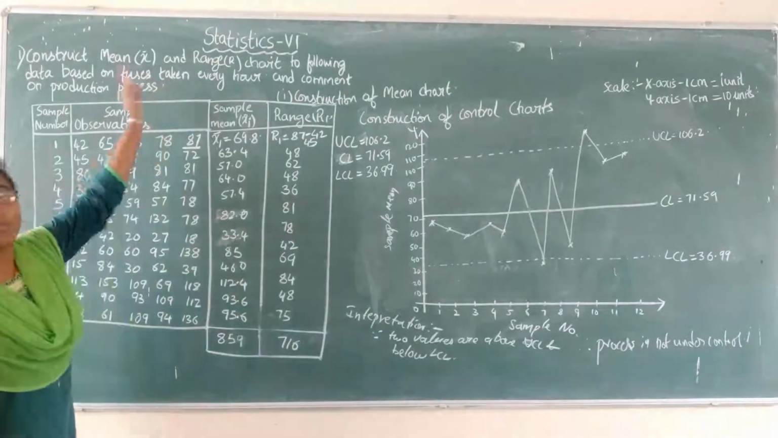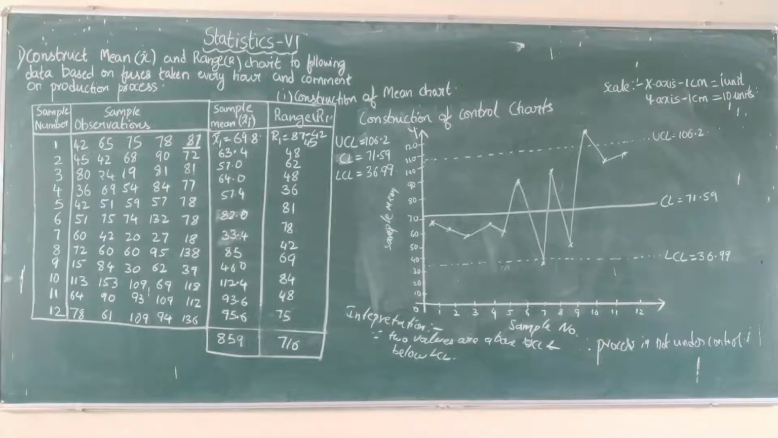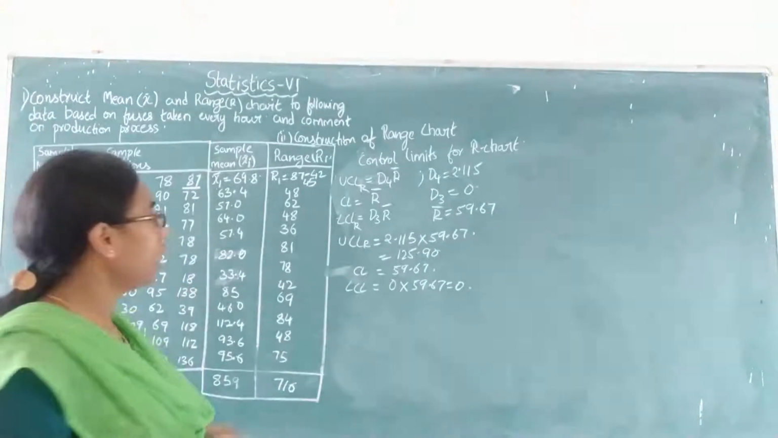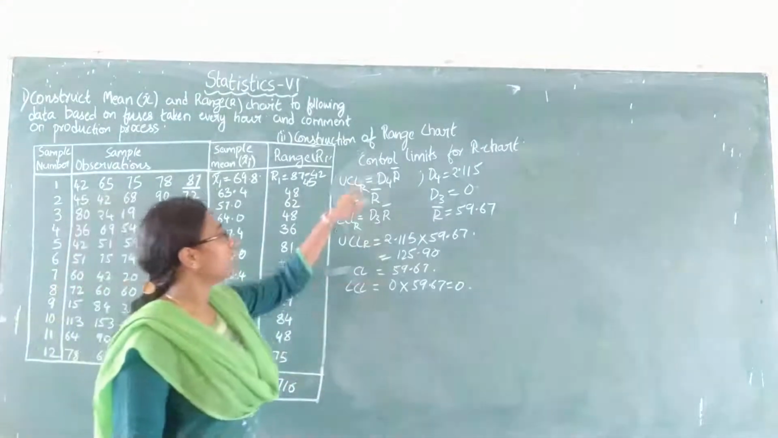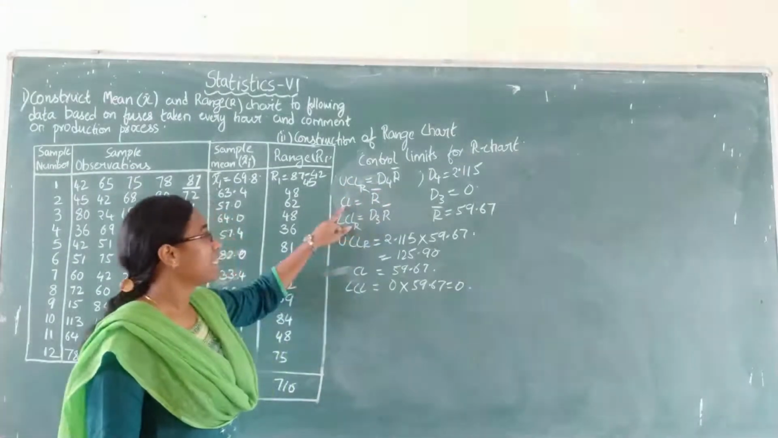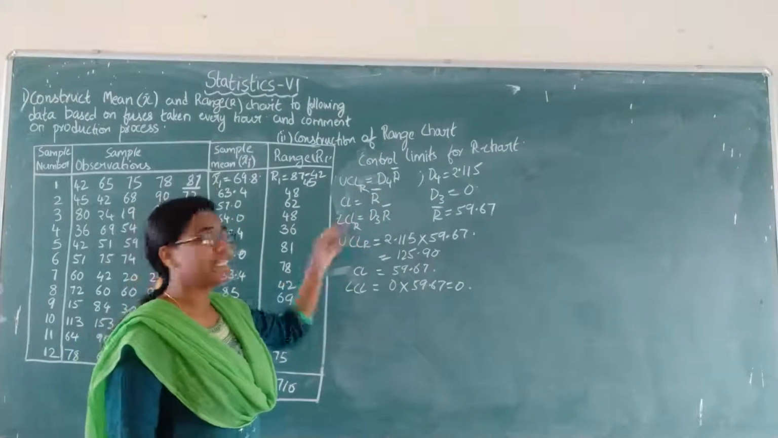And they have asked us to find the range chart also. Now we will see the construction of the range chart. If you want, just take a screenshot of it. We will move on to the construction of the R chart. Now coming to the range chart, what are the control limits? UCL is D4 R bar, CL is R bar. Next, LCL is D3 R bar.